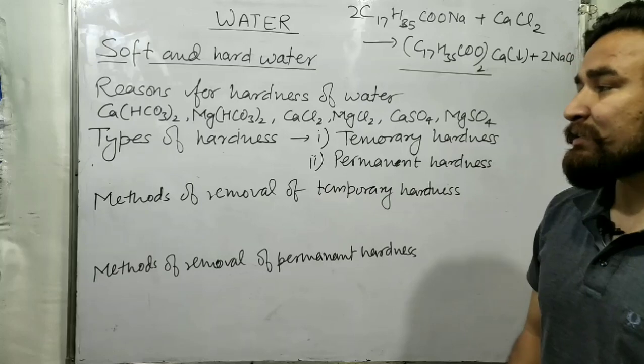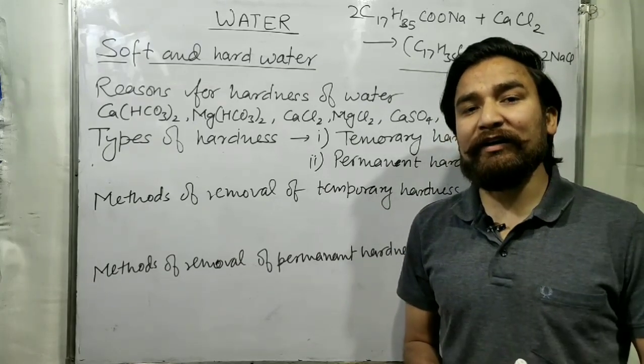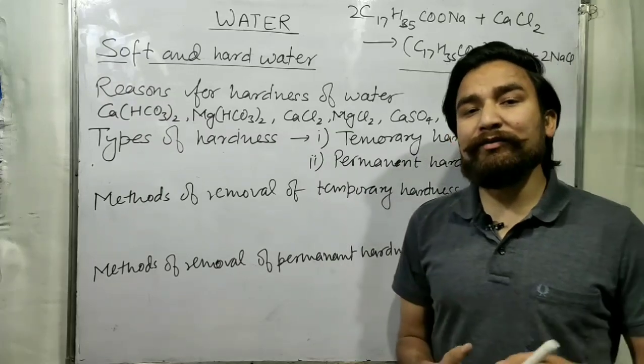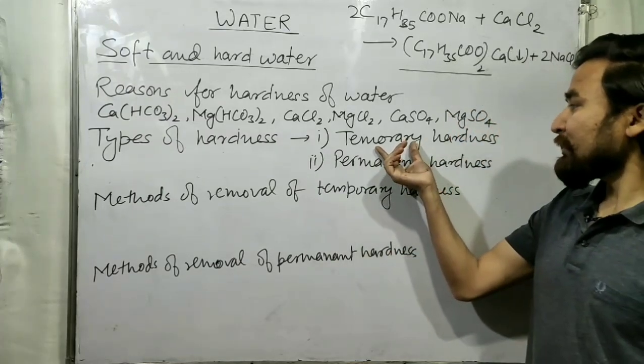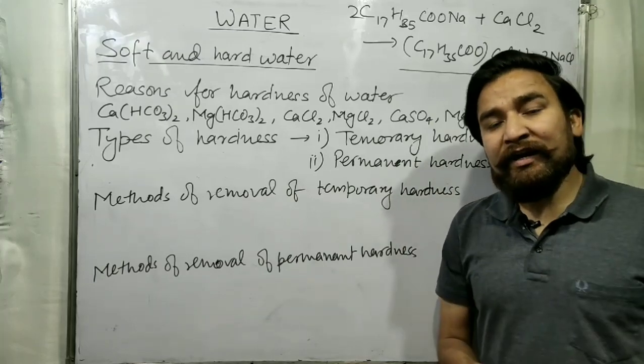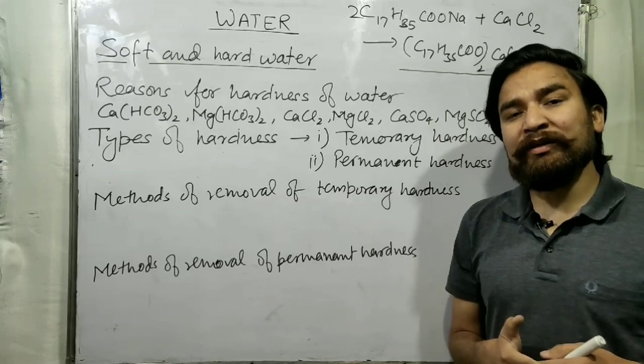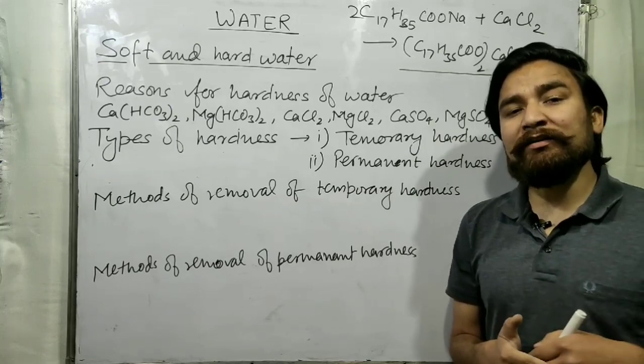Now the next thing is types of hardness. How many types of hardness are there? There are 2 types of hardness. The first one is temporary hardness and the second one is permanent hardness. Temporary hardness is the hardness which can be removed by just boiling the water.